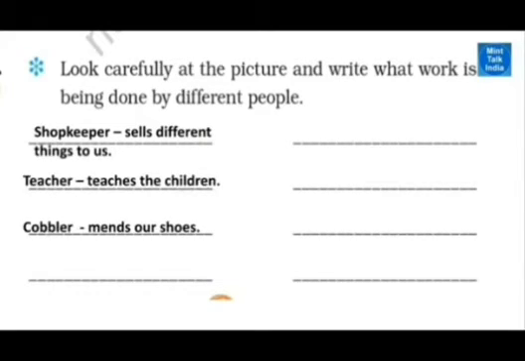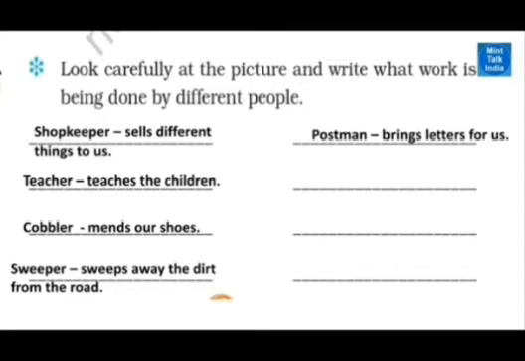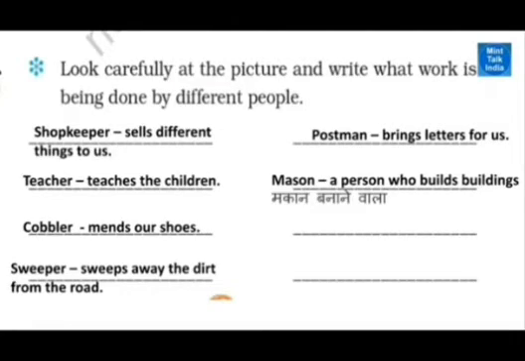Look carefully at the picture and write what work is being done by different people. See, different people do different types of work. Yes or no? According to the work, we take their services. We should not underestimate or overestimate, or say he is respected and he is not respected. Everyone is equal in their own way.